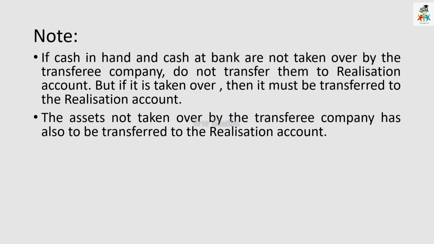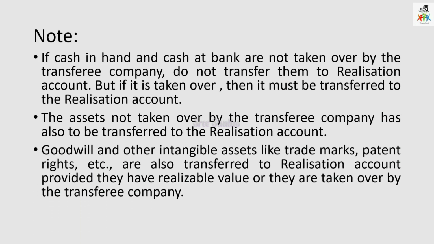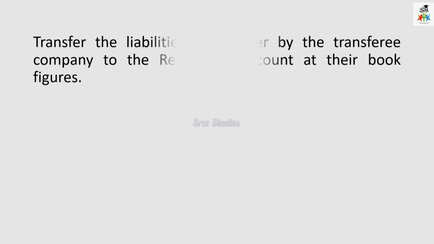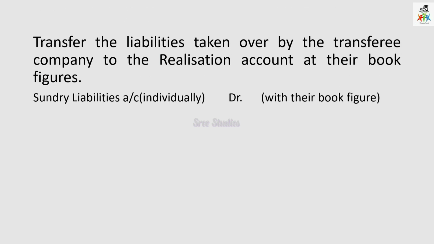So the assets not taken over by the transferee company, if it is not taken, then it should not be transferred to realization account. And then the goodwill and other intangible assets, say for example trademark, patent right, all should be transferred to realization account provided they have any sale value, that is realizable value, and they are taken over by the transferee company. So transfer the liabilities, as in the first journal entry we have seen the transfer of assets. So now transfer the liabilities taken over by the transferee company to that realization account.